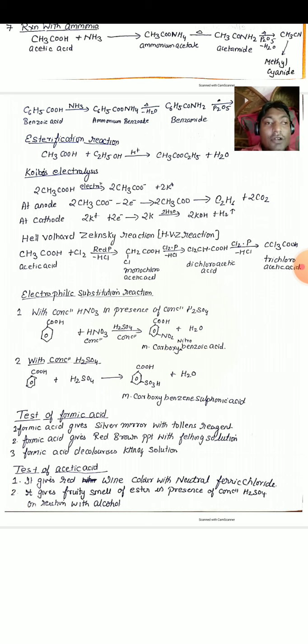Next comes the test of formic acid. Formic acid gives silver mirror test with Tollens reagent. Formic acid gives red brown precipitate with Fehling's solution. Formic acid decolorizes potassium permanganate solution. Next is test of acetic acid. Acetic acid gives red wine color with neutral ferric chloride. Acetic acid gives fruity smell of ester in presence of concentrated sulfuric acid on reaction with alcohols.